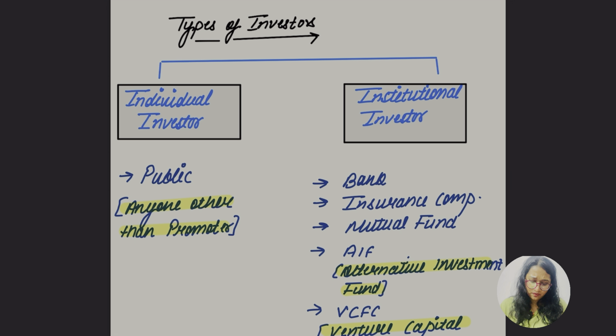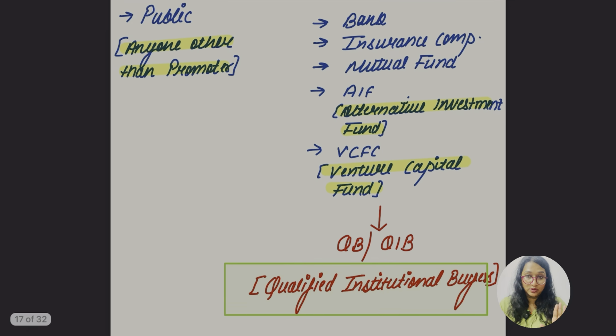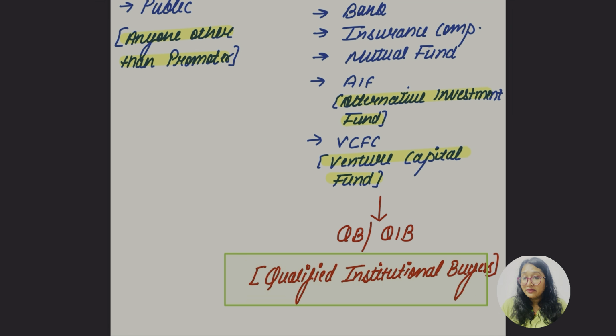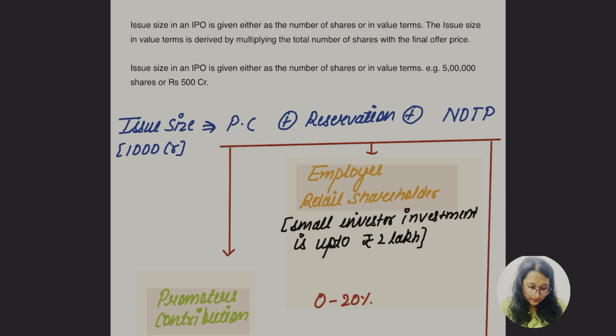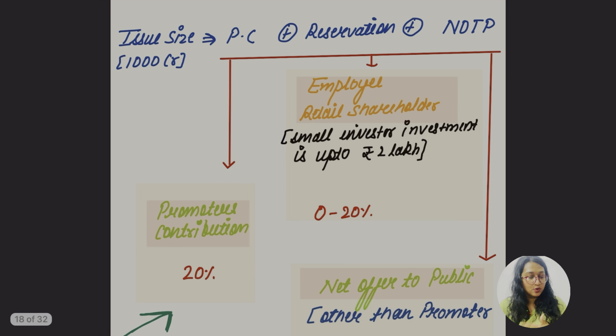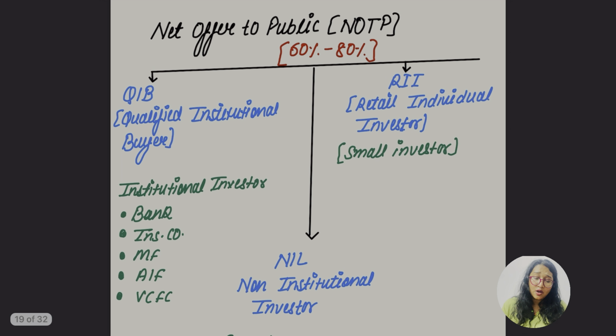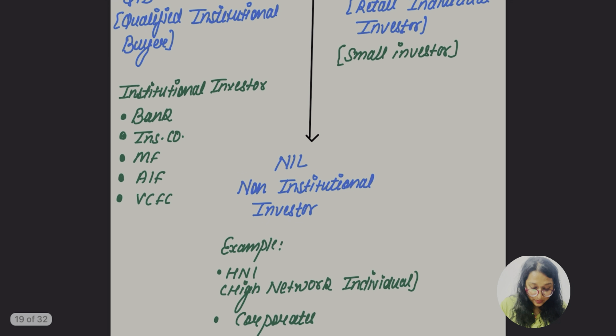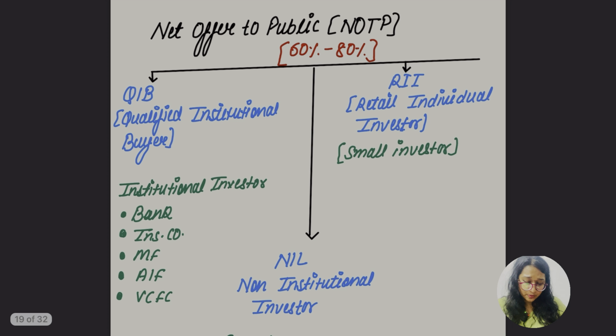Yes, okay. Some of the conditions we know, the types of investor, the individual investor and the institutional investor, we know this. They are also known as the qualified institutional buyers, which is QIB. Okay, so issue size again consists of 3 parts: PC, reservation, and third was NOTP, 20%, 0 to 20, 60 to 80% was majority done by NOTP. What is this now? NOTP consists of qualified institutional buyers. Second, the non-institutional investors. Third, the retail individual investors. So what is basically the difference between these two?